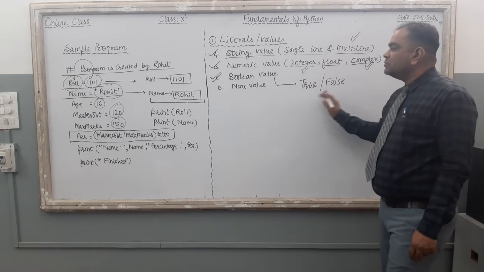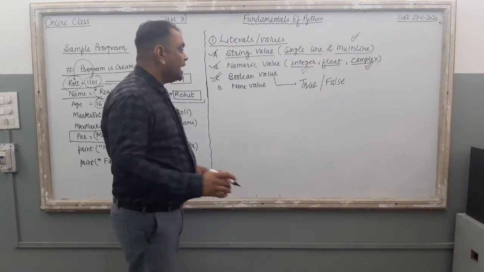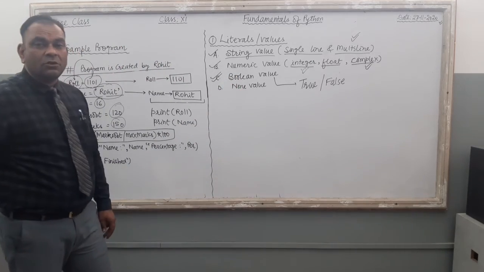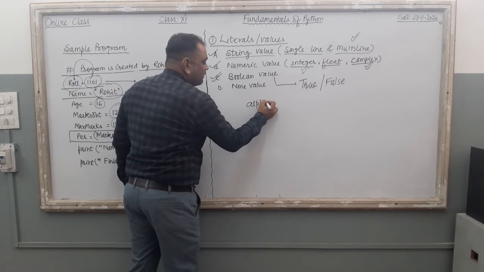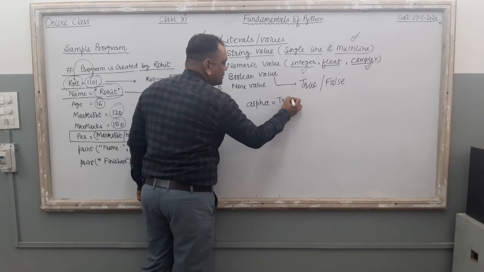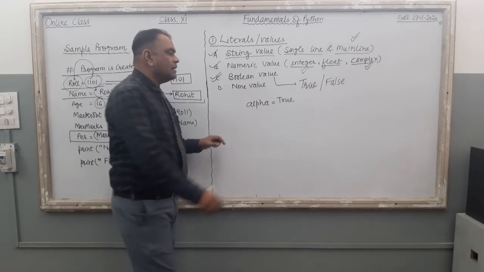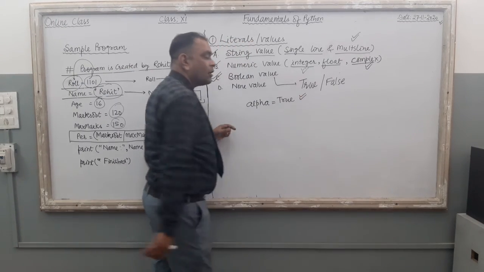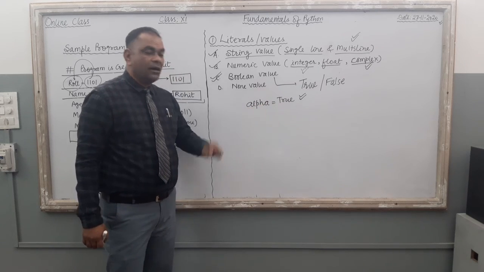These two values are under the category of Boolean value. You can supply true and false to a variable. Suppose I create a variable alpha. It is my variable name and here I supply True. Done. Alpha equal to True. Yes, the statement is right. We are supplying a Boolean value to the variable alpha.